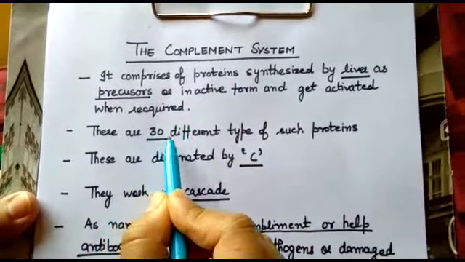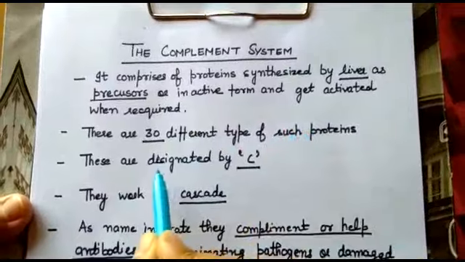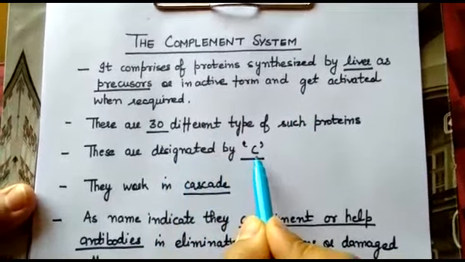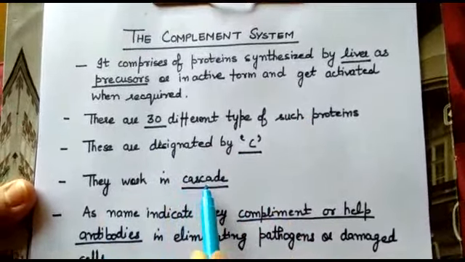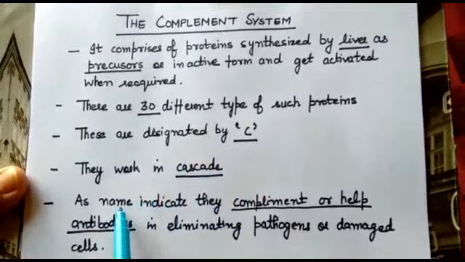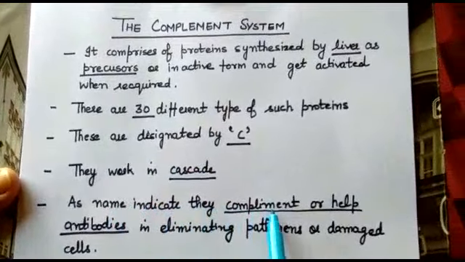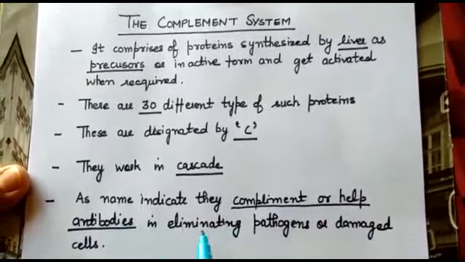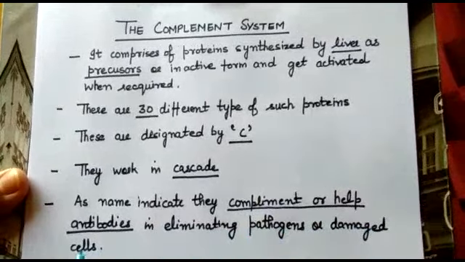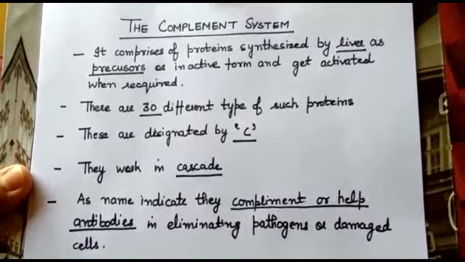There are 30 different types of such proteins which are designated by C. They work in cascade, which we have discussed earlier. As the name indicates, they complement or help antibodies in eliminating pathogens or damaged cells or infected cells.